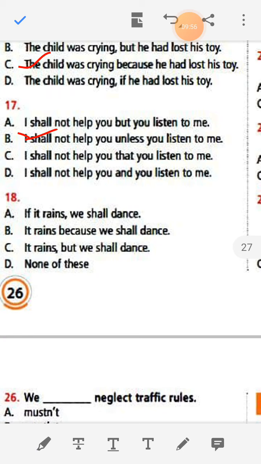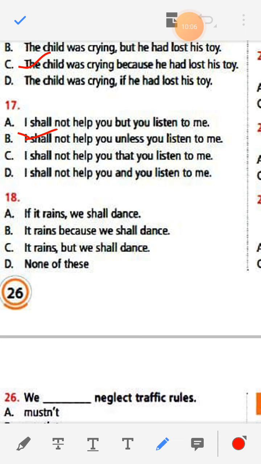Number 18, if it rains, we shall dance. It rains because we shall dance. It rains but we shall dance. None of this. Here the answer is, if it rains, we shall dance.